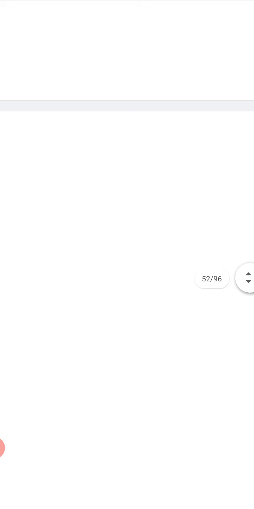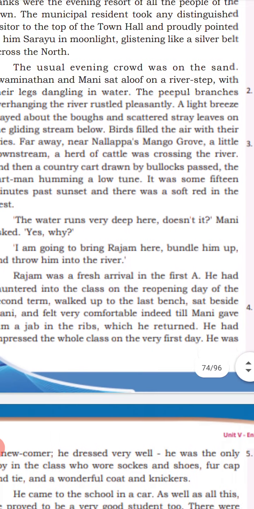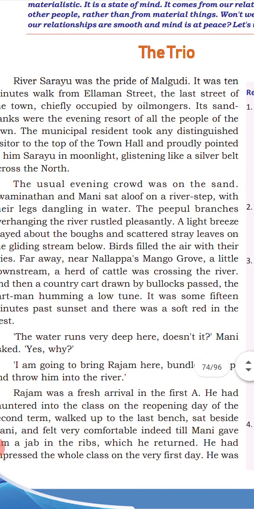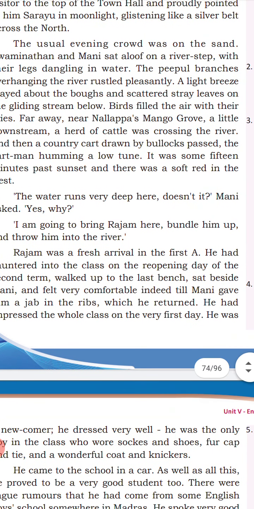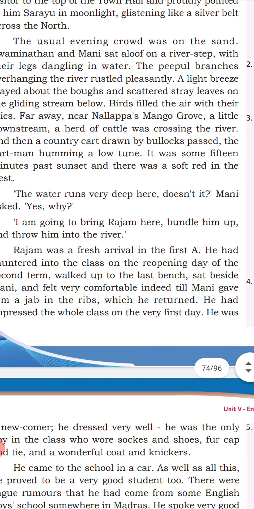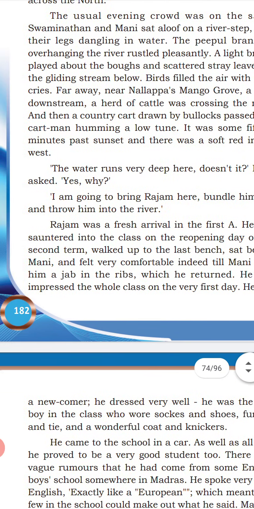Meanwhile, the special appearance also attracted some other students. And I already told that trio means a three boys' friendship story, and we can understand how they became friends. Let's just see.